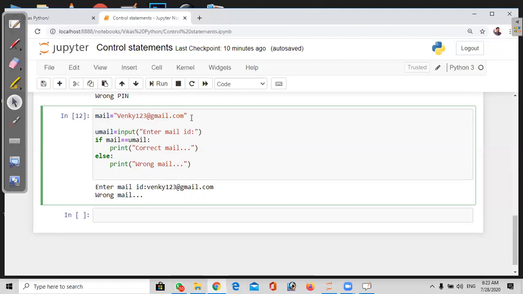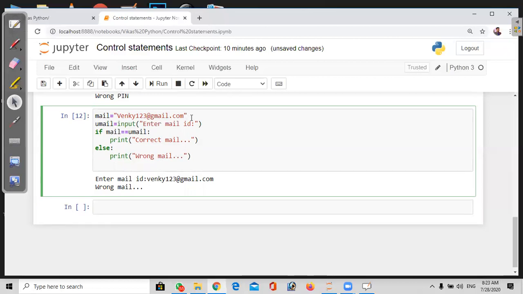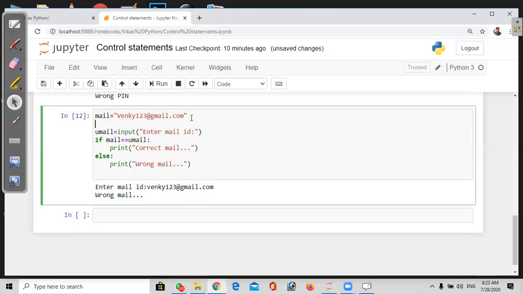So in that condition, we will give mail equal to venki123@gmail.com and password equal to something, 1, 2, 3, 4, 5, something. We have to check for both. So I'll show you that one also, user credentials also.